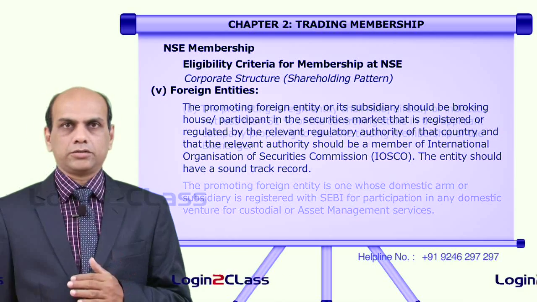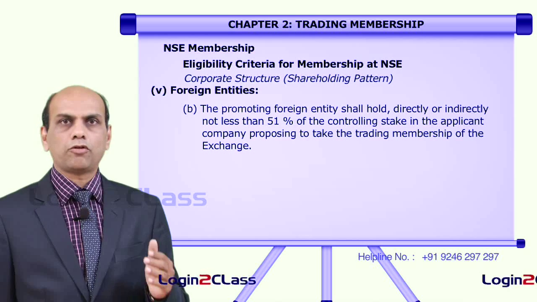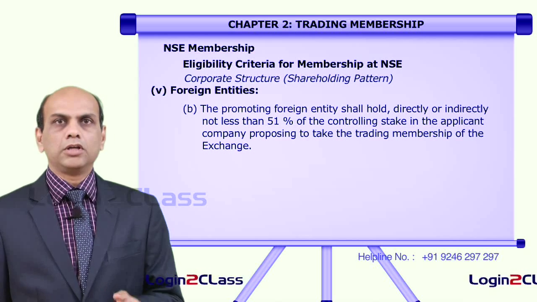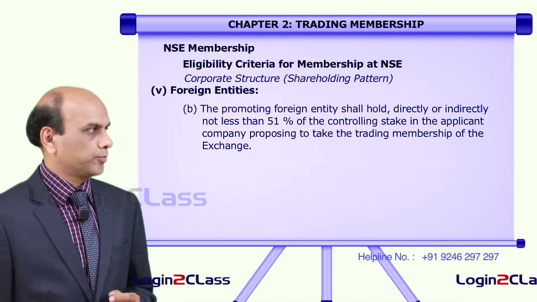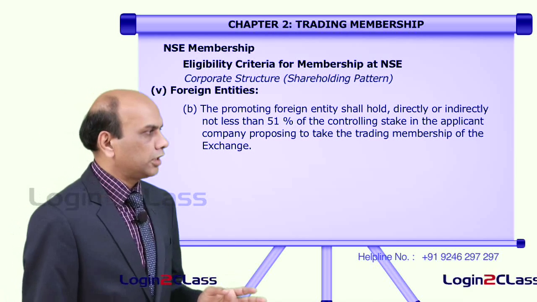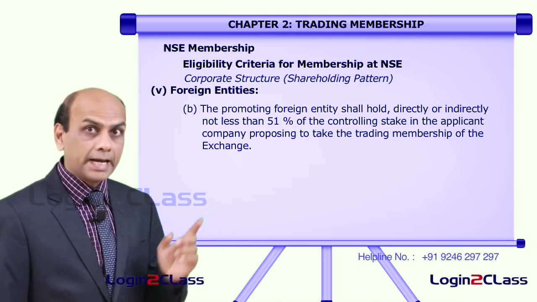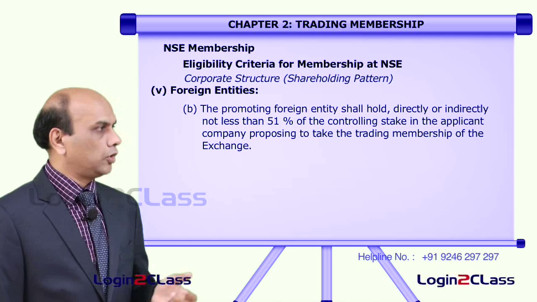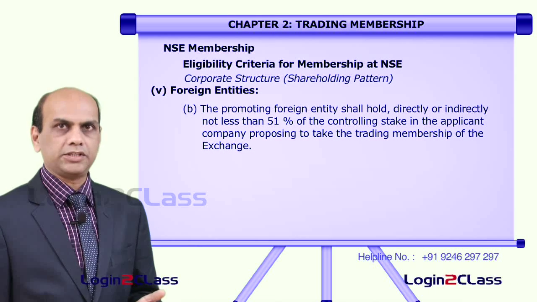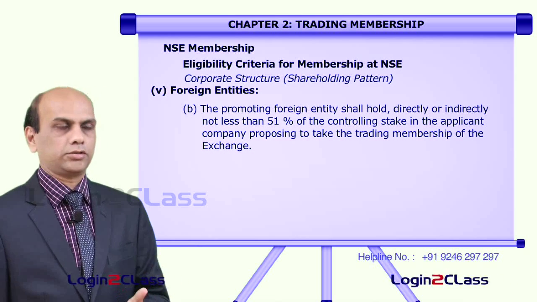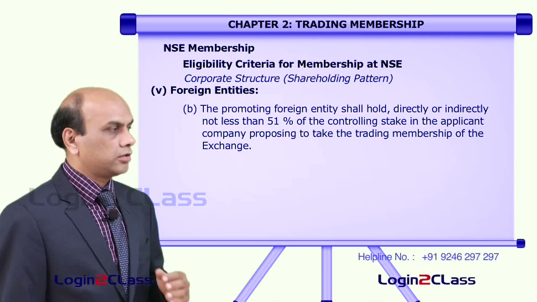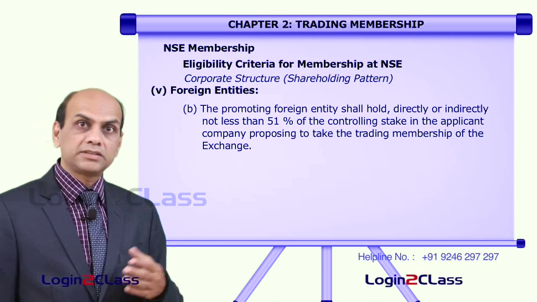The second important point for a foreign entity who wants to become a trading member of NSE: the promoting foreign entity should hold, directly or indirectly, not less than a 51% controlling stake in the applicant company, that is, the subsidiary company.